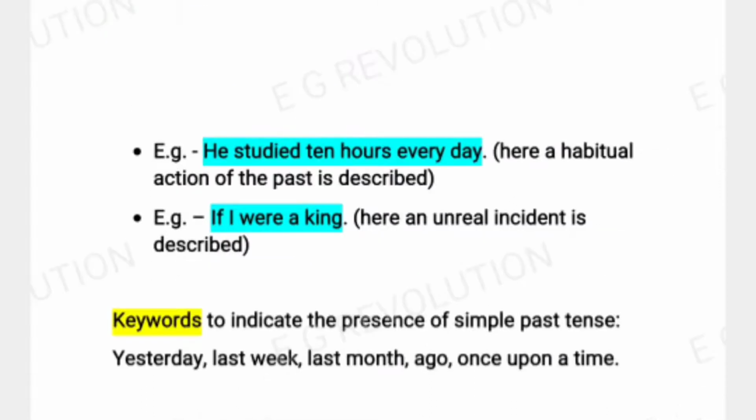Now come to our third example: He studied 10 hours every day. Here a habitual action of the past is described. So to describe a habitual action of the past, past indefinite tense form is used. Our fourth example is: if I were a king. Here an unreal incident is described. So, to narrate an unreal incident, past indefinite form is used. Keywords to indicate the presence of simple past tense are yesterday, last week, last month, ago, once upon a time.